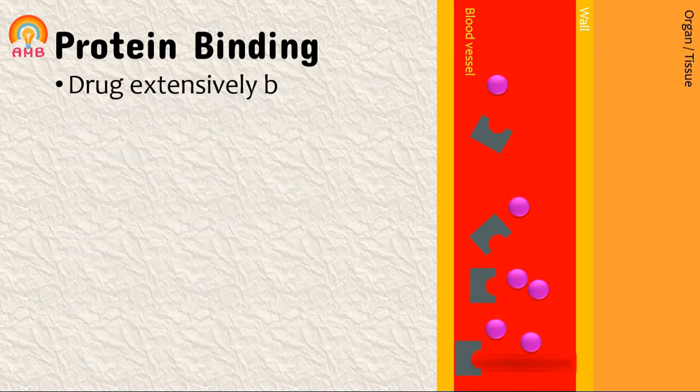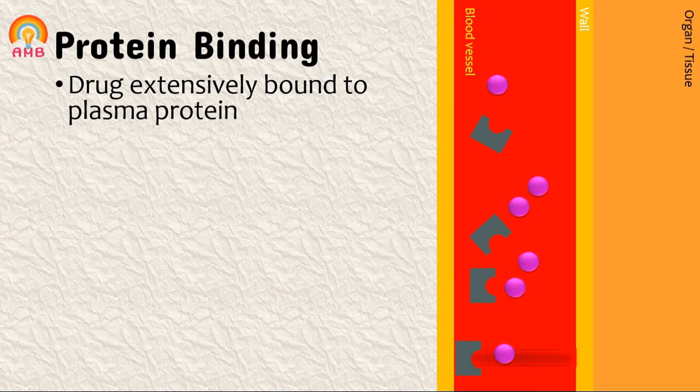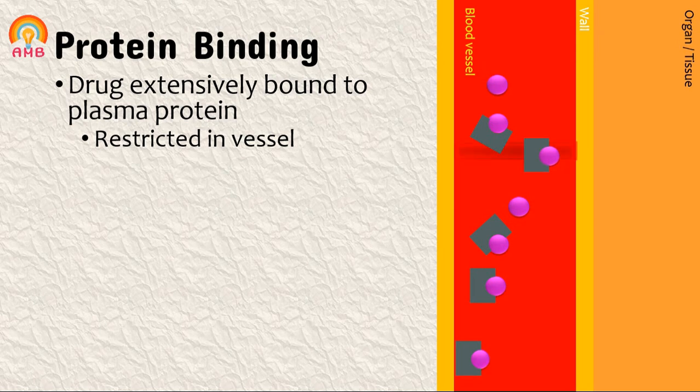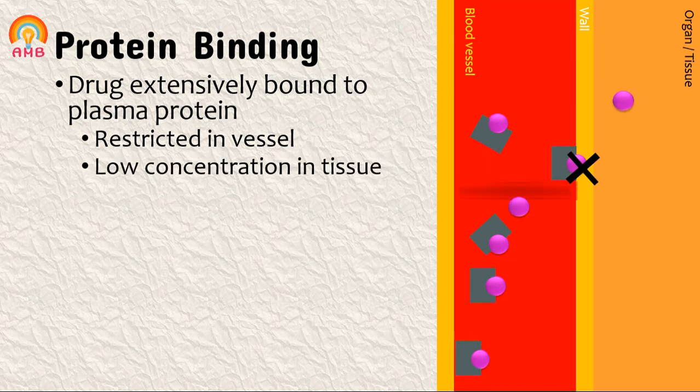Drugs extensively bound to plasma protein are largely restricted in vessels, and they are having low value in the tissue. For example, phenylbutazone and warfarin, these are the drugs which are extremely bound to the plasma protein. That's why these are restricted mostly into the vessel, and they can reach the tissue in very low concentration.